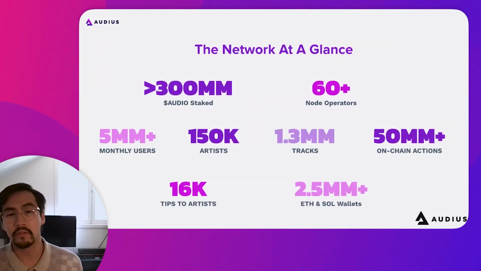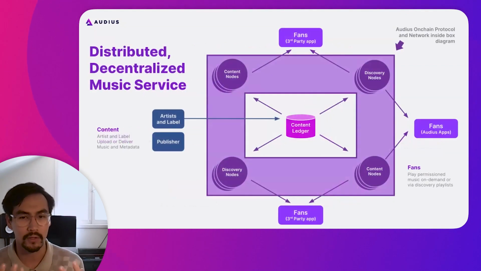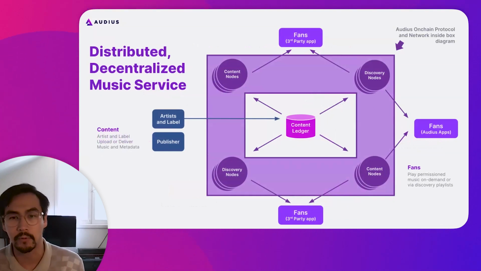We have millions of monthly users, 150,000 artists, over 1 million tracks part of the catalog, all being served by this decentralized community. And that boils down into tens of millions of on-chain actions, thinking about this content ledger piece where artists and fans are able to write data as their fundamental layer of communication.